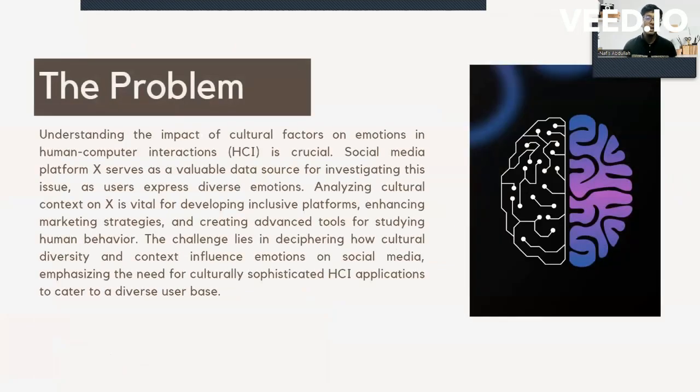Understanding the impact of cultural factors on emotions in human-computer interaction is crucial. Social media platform X serves as a valuable data source for investigating this issue, as users express diverse emotions here. Analyzing cultural context on X is vital for developing inclusive platforms, enhancing marketing strategies, and also creating advanced tools for studying human behavior. The challenge lies in deciphering how cultural diversity and context influence emotions on social media, emphasizing the need for culturally sophisticated applications to cater to a diverse user base.